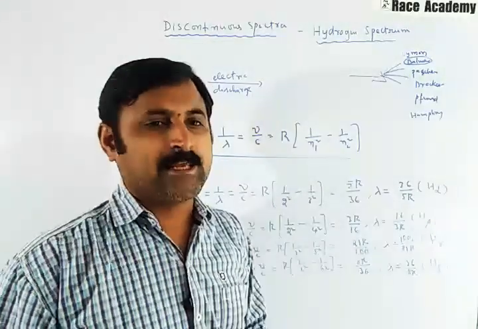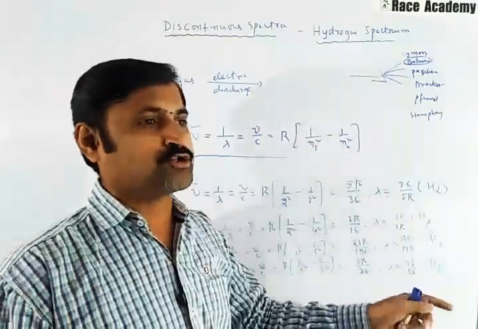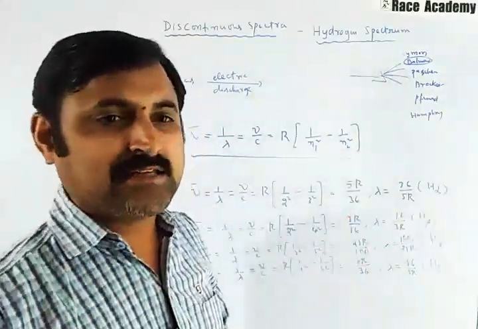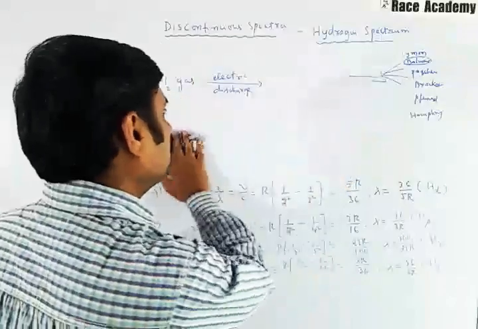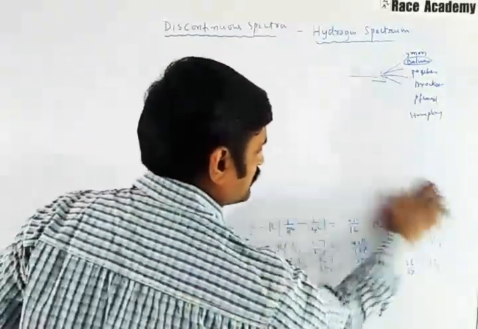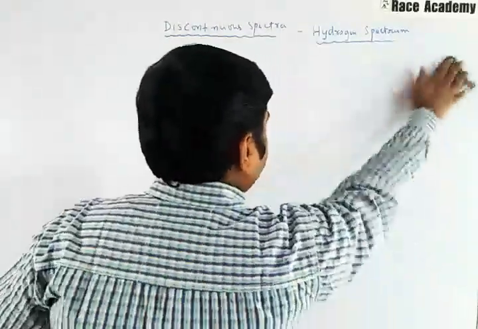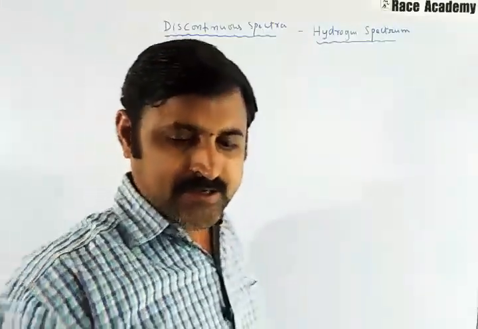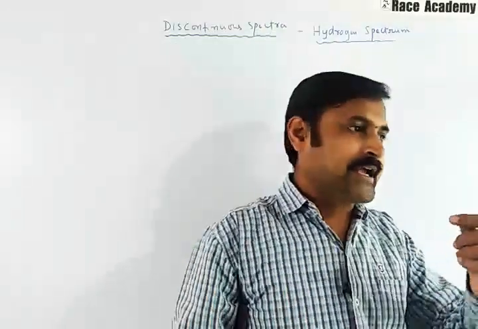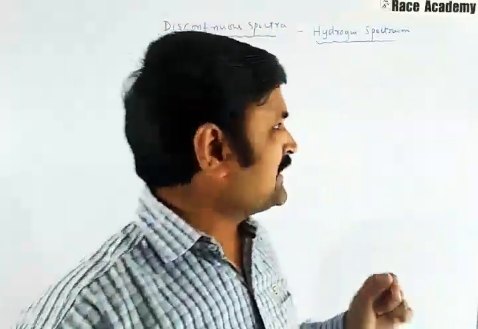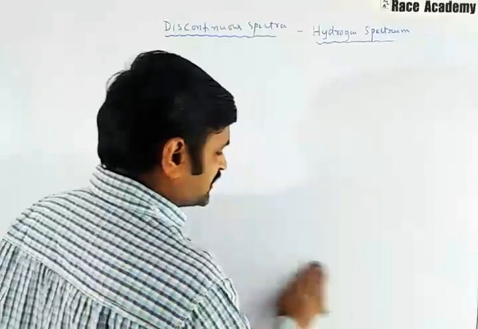Now we are going to see the Balmer series of the hydrogen spectrum. In that, all the lambda values should be present in the visible region, and they have clearly given the information about the visible region lines. Till now what we have noticed is that hydrogen is the simplest atom, and they did the experiment on the hydrogen atom. The hydrogen atom contains only one electron, and this one electron upon excitation produces many kinds of changes in the spectrum.